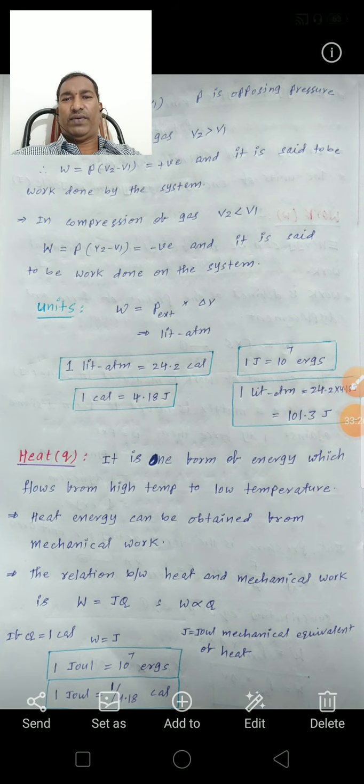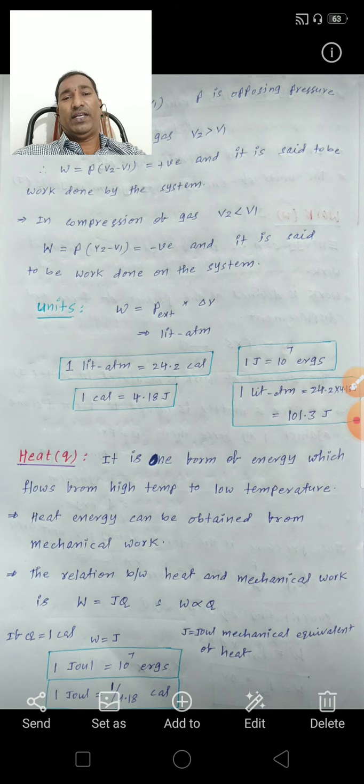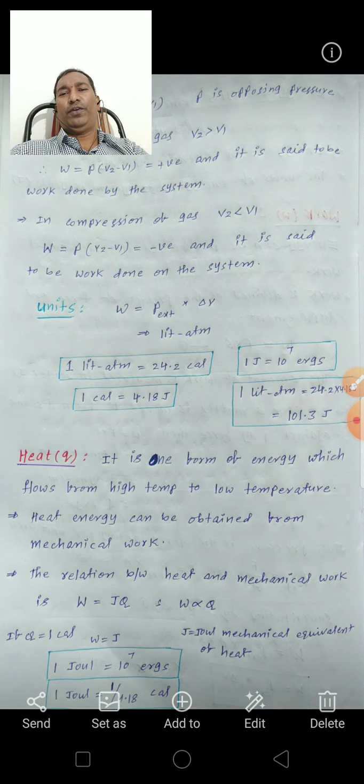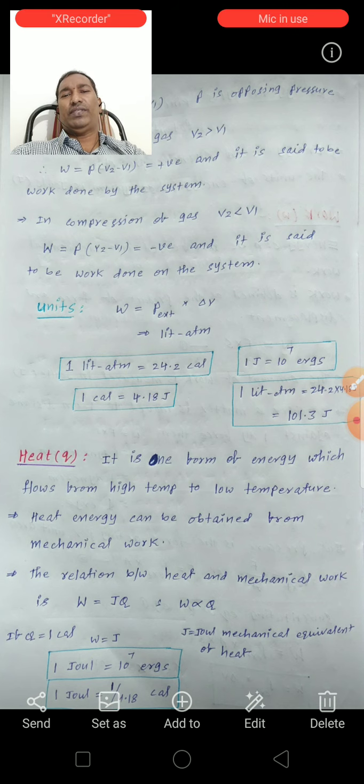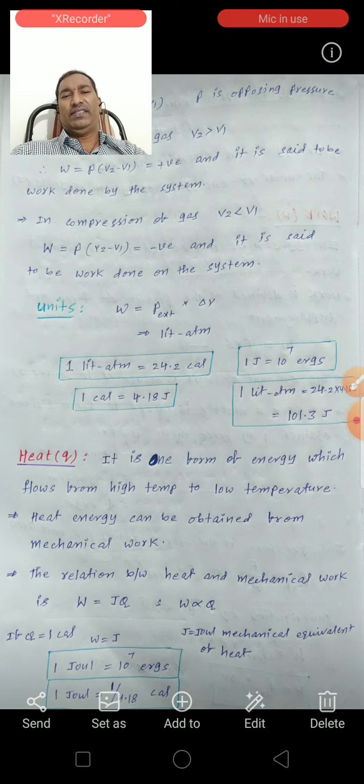See here, work done by the system. In compression of gas, V2 is less than V1. That means in compression, the final volume is less than the initial volume. So therefore W is equal to P into (V2 minus V1), which is negative. In compression of gas, W is negative, and it is said to be work done on the system.